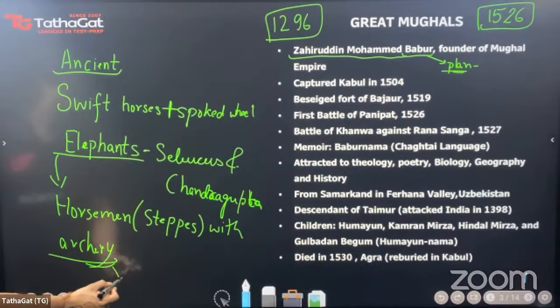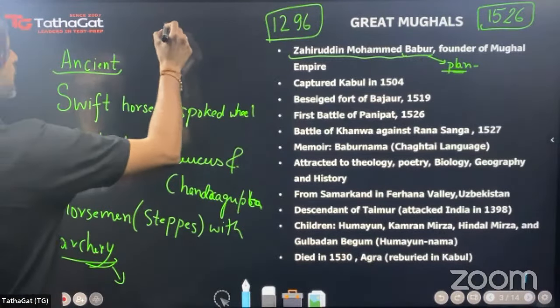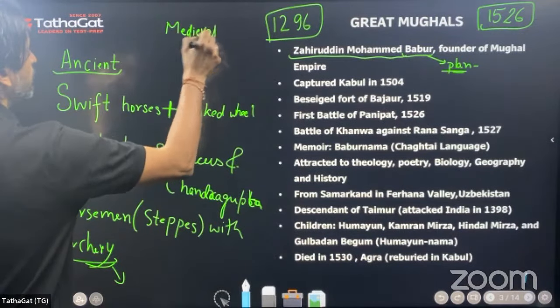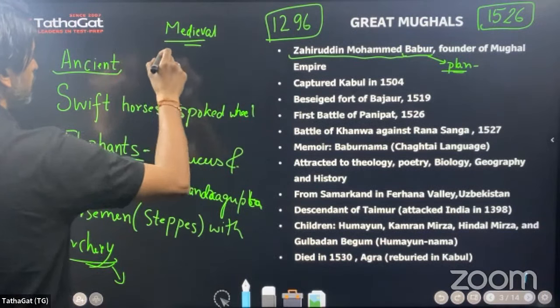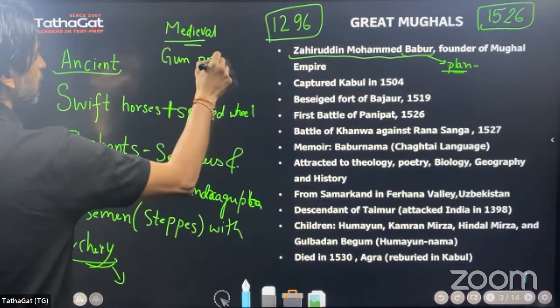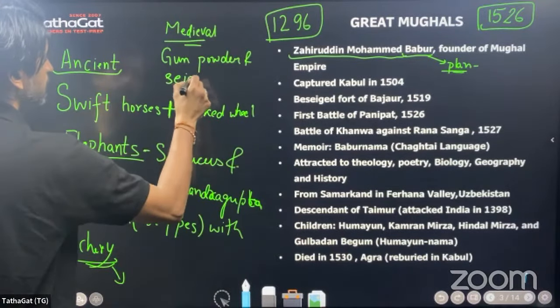Now, beyond this point, in the beginning of medieval India, we will see gunpowder and siege techniques.